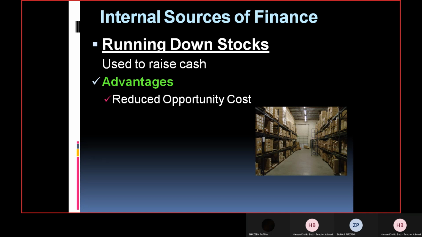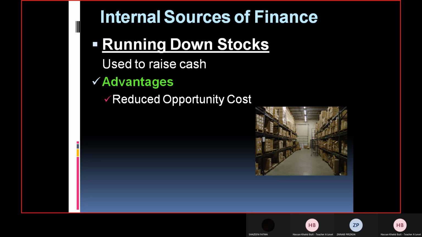Now think about it. Let's say lots of raw material. You can see in the picture as well, right? Lots of items there in the stock, right? Now you are not using it. It means your cash is stuck there. That cash could have been used somewhere else for meeting some other expenditures of the business.